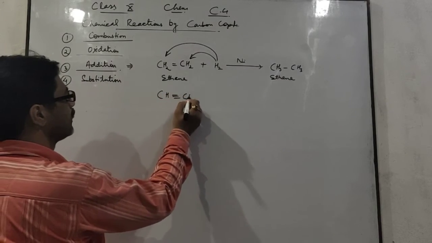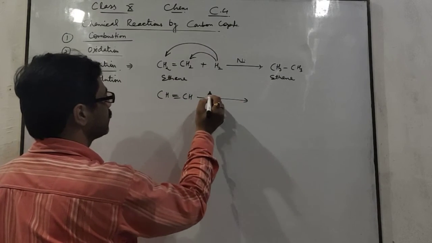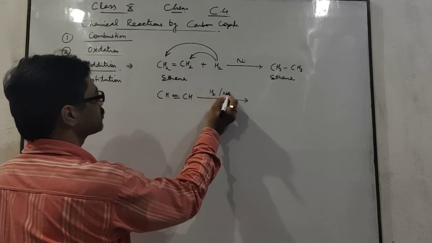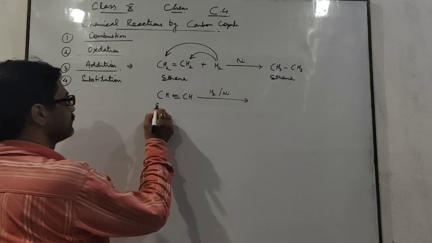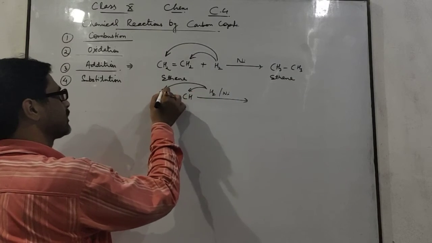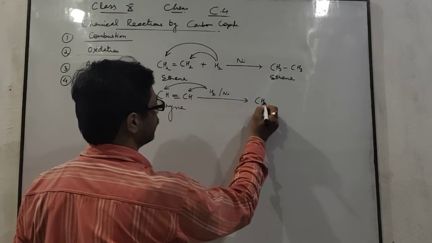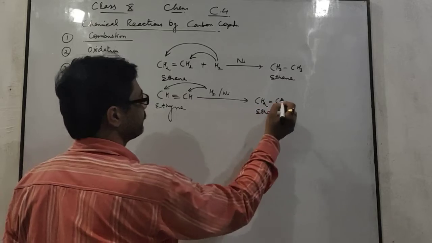See here, one more reaction. In presence of nickel catalyst, this ethyne combines with hydrogen. One hydrogen atom combines here and another here to form CH2 double bond CH2. This one is ethene.